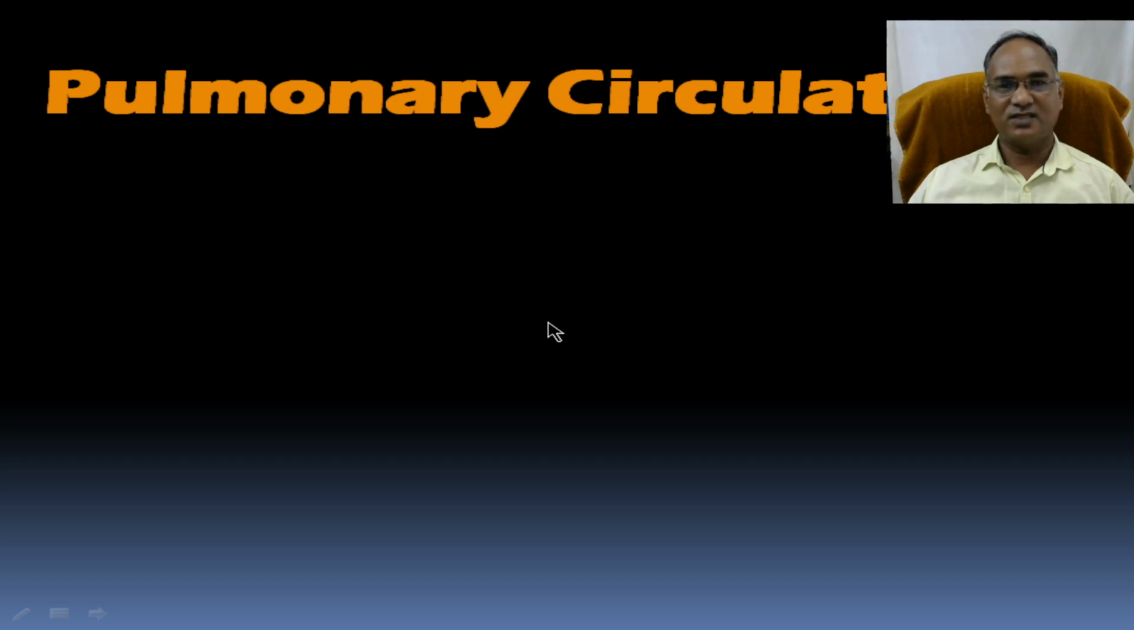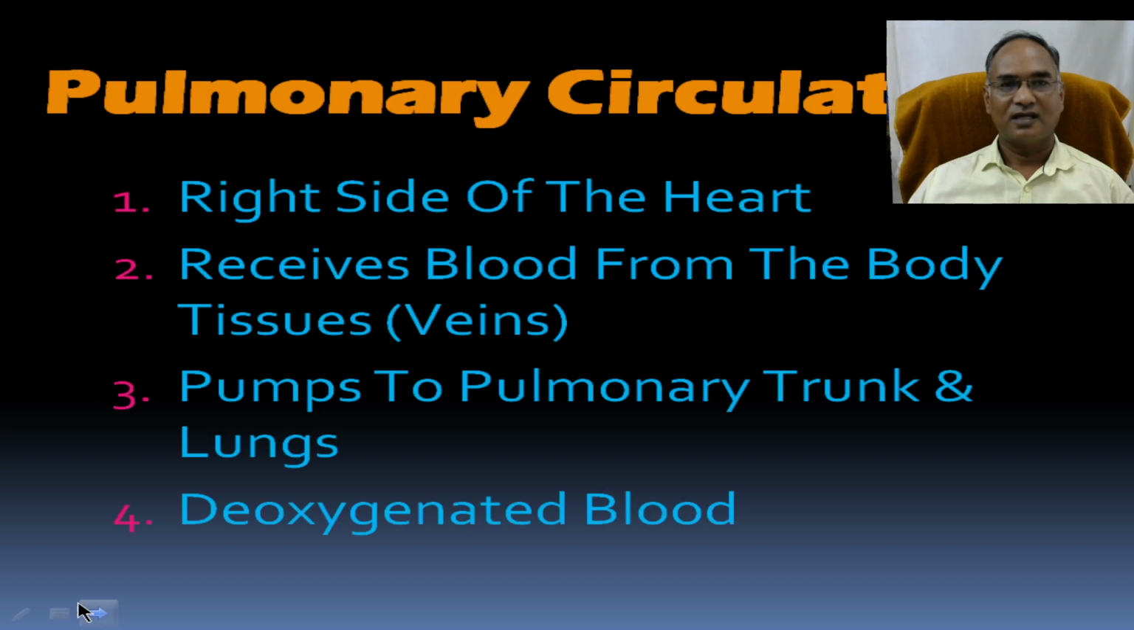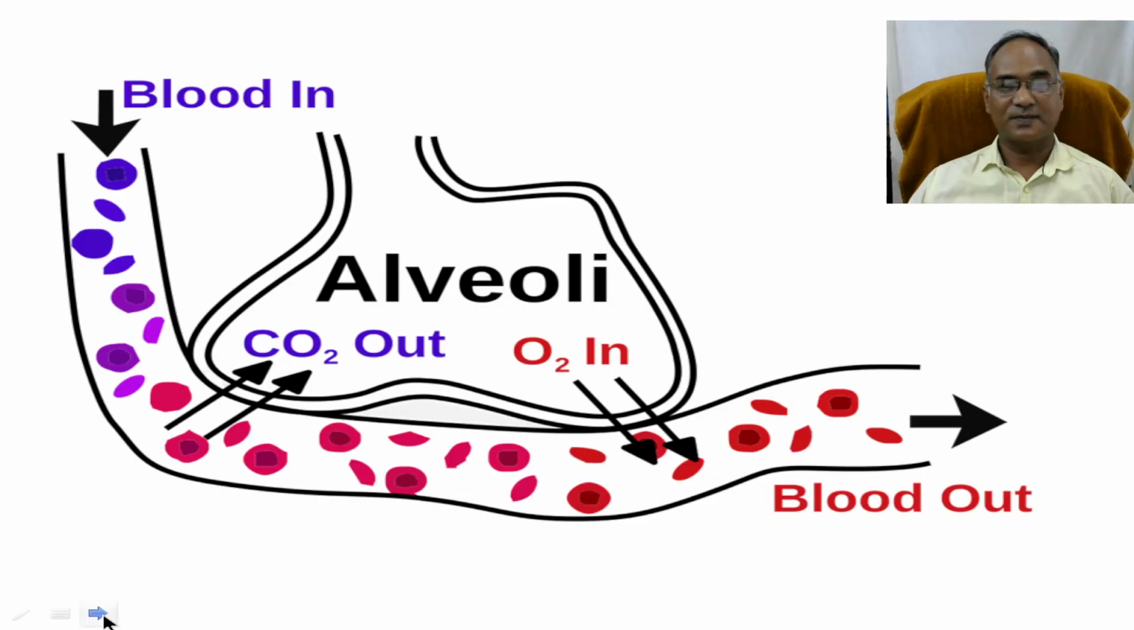So the pulmonary circulation actually starts with the right side of your heart. Right atria and right ventricle receive blood from the body tissues and the veins. Vein means it is deoxygenated, and it pumps to the pulmonary trunk and the lungs, where the deoxygenated blood gets oxygenated, and then it returns back to the left atria.